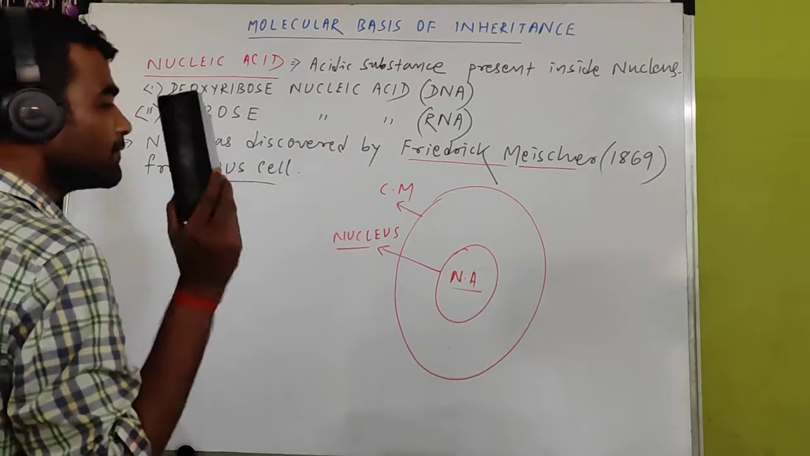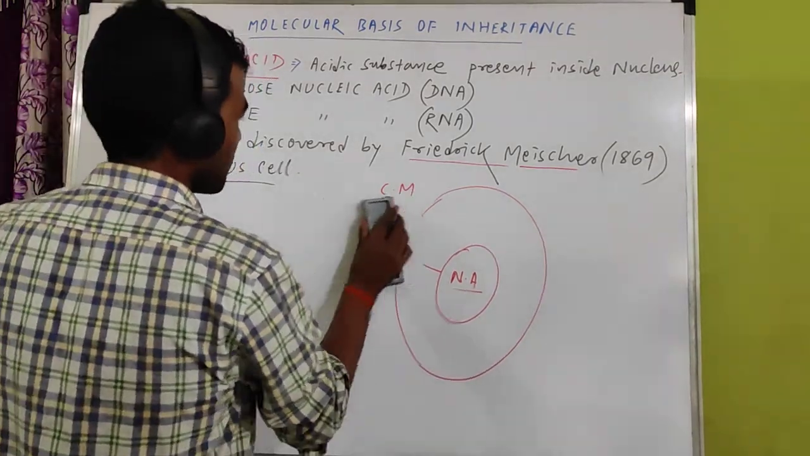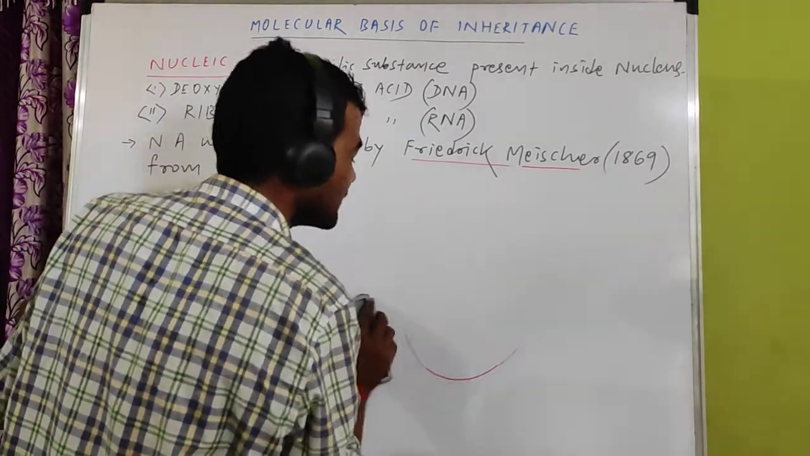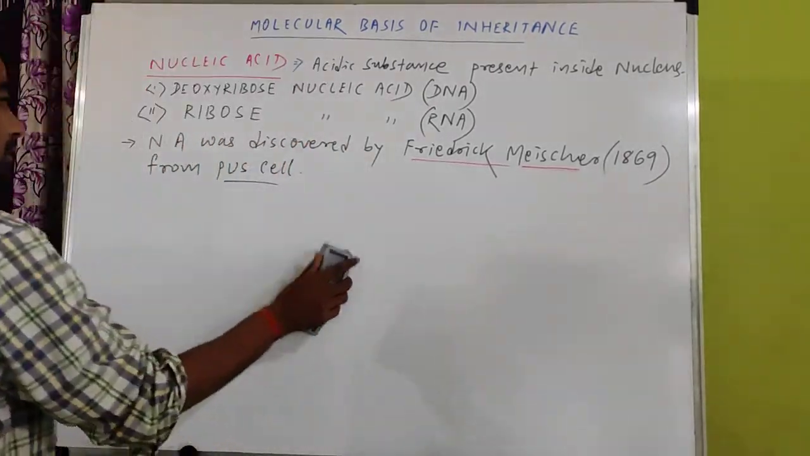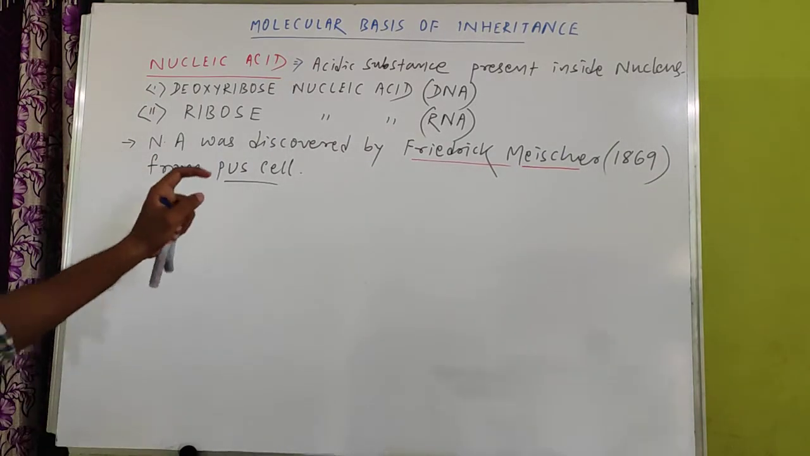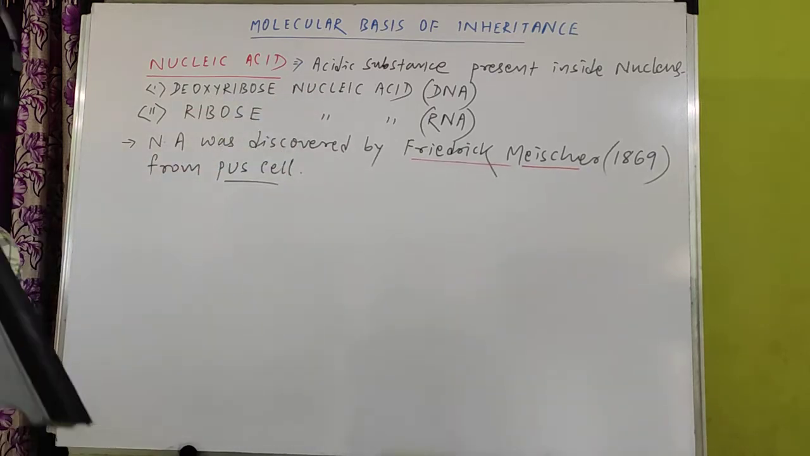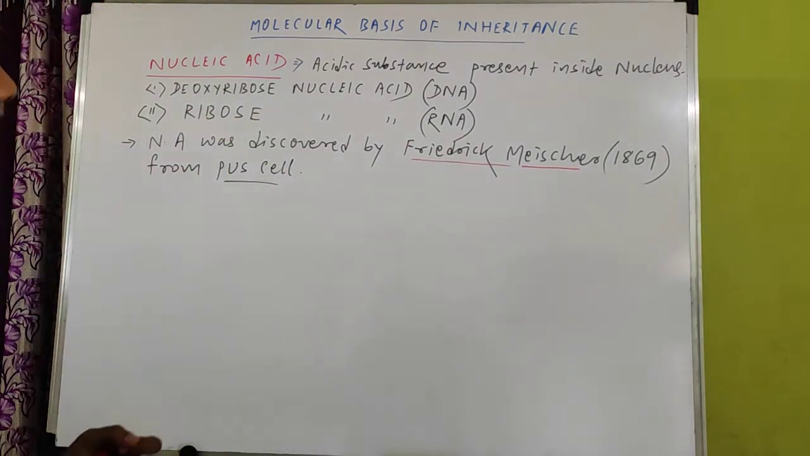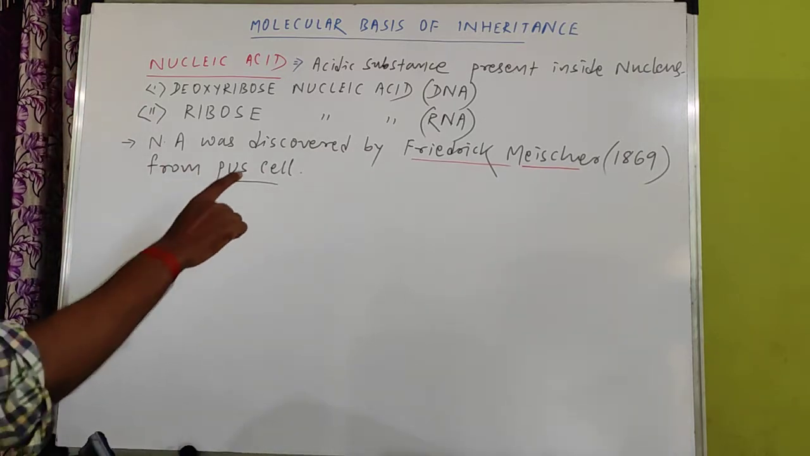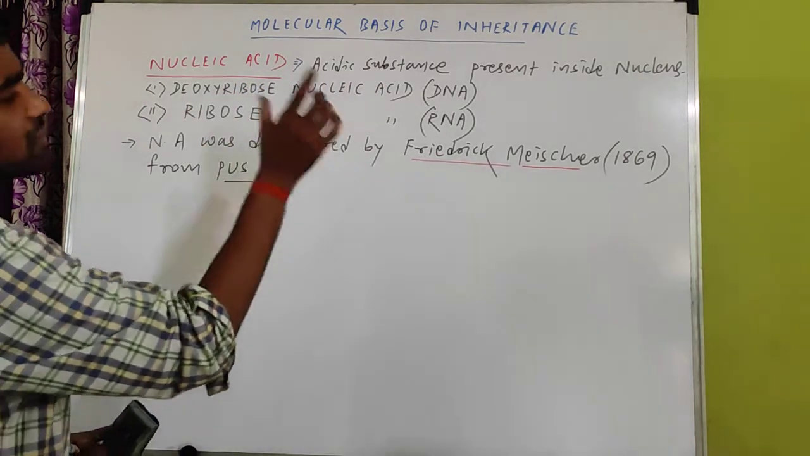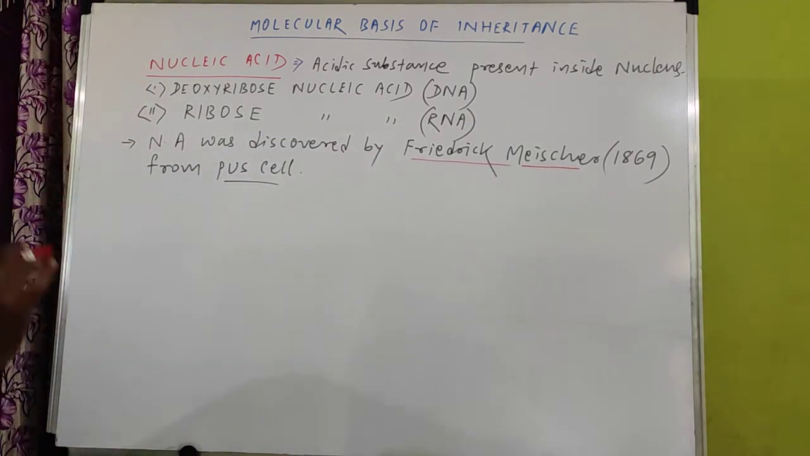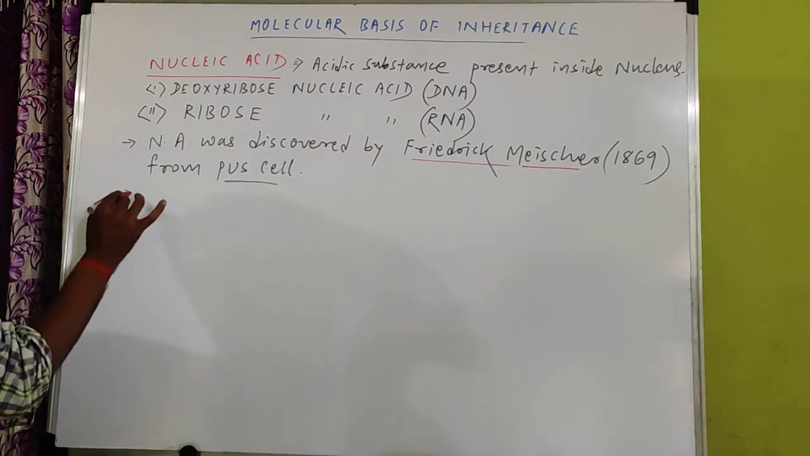Finally, in 1953, it was confirmed. In 1869 it was discovered, so almost 80 to 90 years after this, in 1953, the structure of DNA was described. We will discuss later what DNA is. But you remember here, the nucleic acid was first discovered by Friedrich Miescher. So what is actually a nucleic acid, when scientists wanted to know about it?